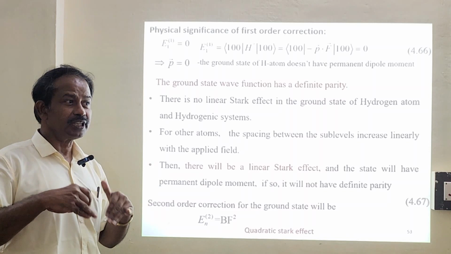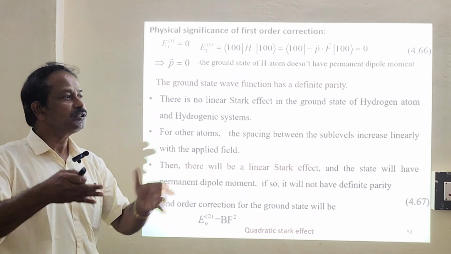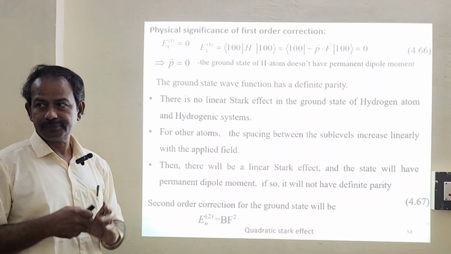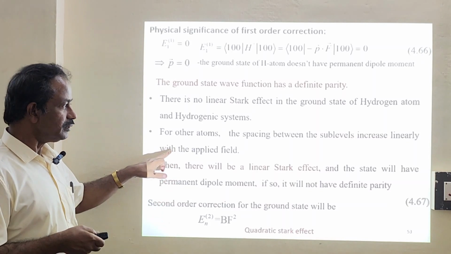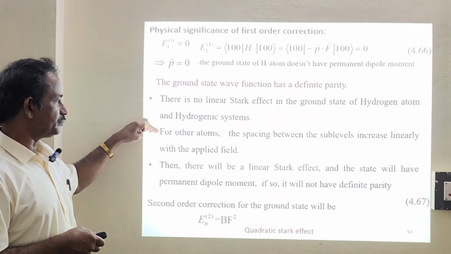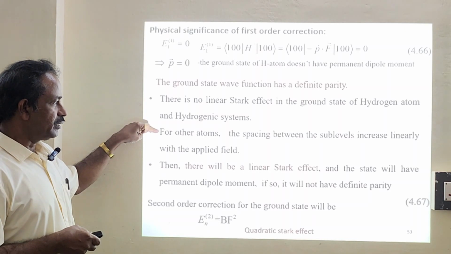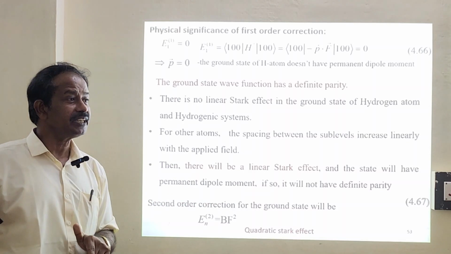Suppose you go for more than one electron, just leave the hydrogen atom alone. If you choose helium or lithium, more than one electron, then this will have a permanent dipole moment, but it will not have a definite parity.